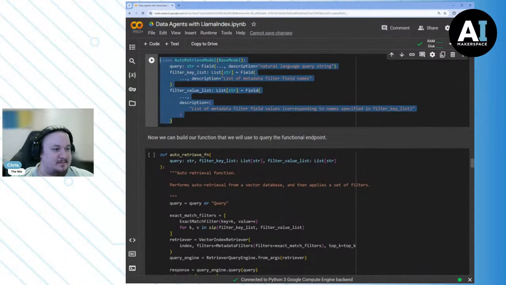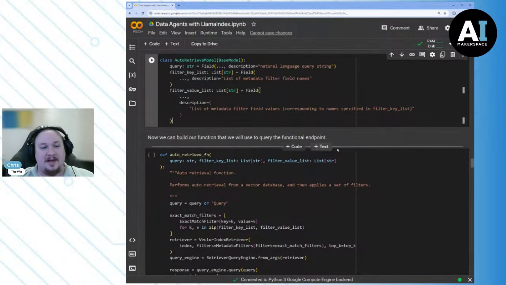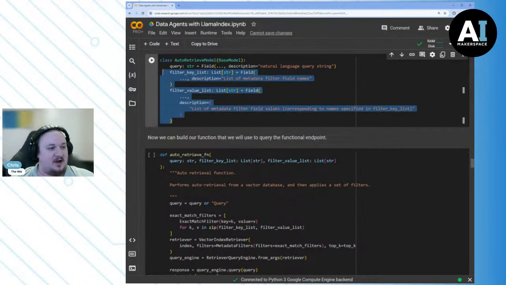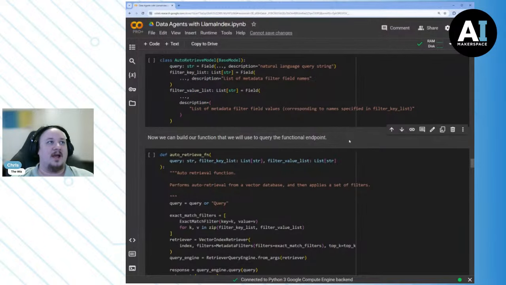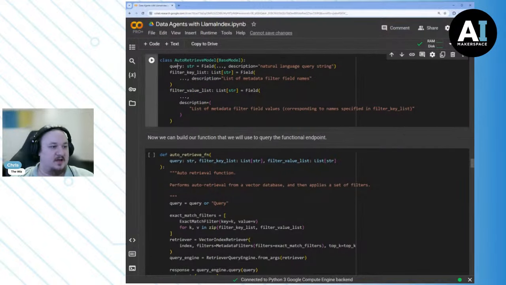Now, the reason this is important, this auto retrieve model from Pydantic, is because we need OpenAI in this case to be able to call our function reliably. And this Pydantic model helps us describe in great detail to OpenAI how we call the function, right? You'll see we have query. It should be a string. Here's the description of how that string should look.